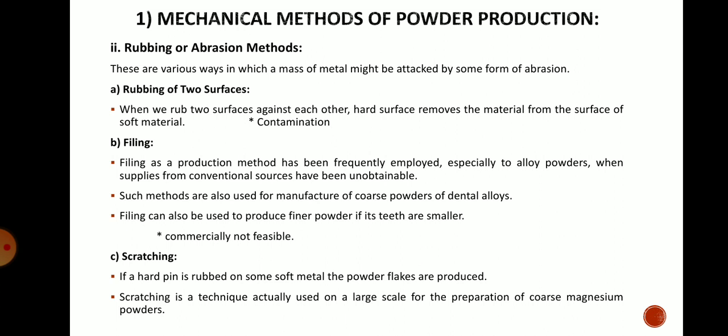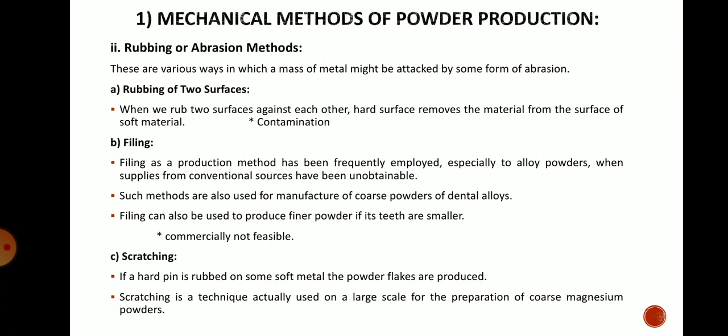Secondly, the second type of abrasion method is filing. Filing is also a process in which you are rubbing the hard material onto the soft material. Filing as a production method has been frequently employed, especially for alloy powders, when suppliers from the conventional source have been unobtainable. So whenever there is a powder requirement and a supplier isn't found, you can use this filing process for special purposes to get the powder.